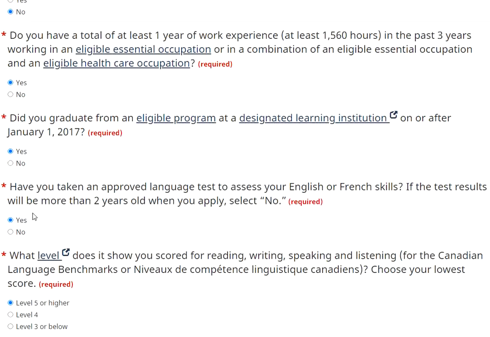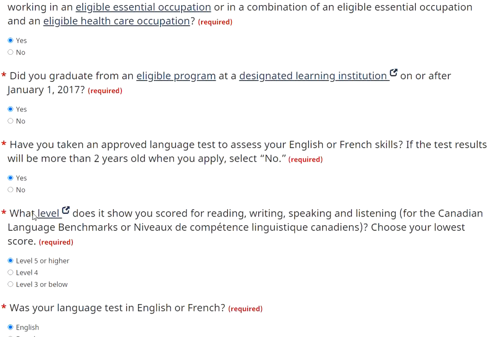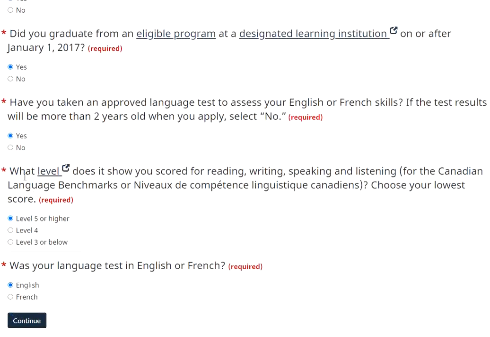Have you taken an approved language test? English or French, whatever you have. English is mandatory, so you have to get it. CLB 4 is the requirement, in case there is any confusion out there. So yes, and it has to be valid. Usually IELTS or CELPIP is valid for 2 years. Then what level does it show? You have to mention level 5 or level 4, whatever. The requirement is level 4 under this category. Level 5 was for international students, which already reached its cap within 24 hours. I've discussed it in the previous video also.